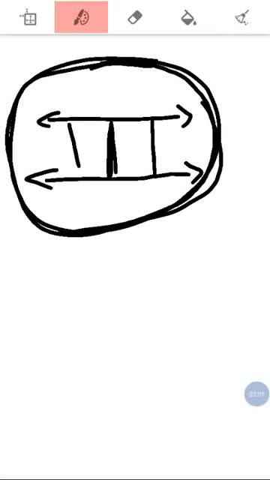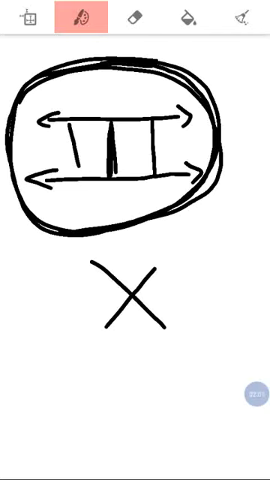Intersect means they do not cross like this. They move to infinite distance in both directions. Understand? This is about parallel lines.